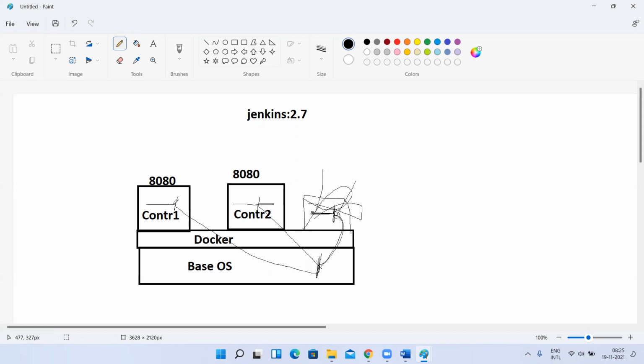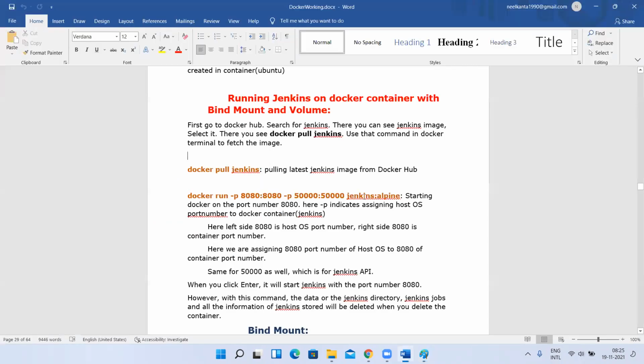Yes, sir. Okay. So this is the concept. Now let's try to implement this. But then there will be unnecessary space utilized in both containers. Not like that, I'm just saying an example. You can share not only for Jenkins, for any container. If you want to share data between the containers, you can use it like that. Okay, now let me take one example and do this.